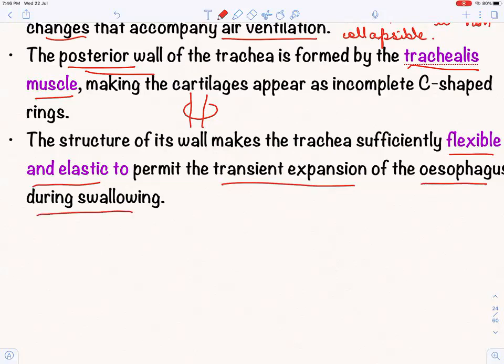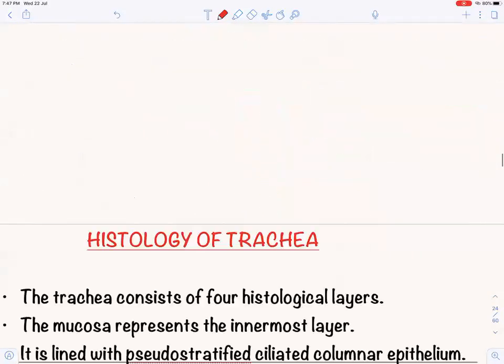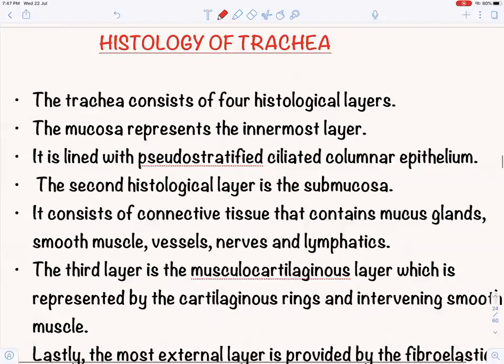during swallowing, right? If this is the esophagus, when the food comes, there is this movement called peristalsis. This happens, contraction and expansion. So the trachea should allow this movement to happen. So that's why the structure of its wall makes the trachea sufficiently flexible and elastic. Okay, so this is all about trachea. Now let us see the histology of trachea.